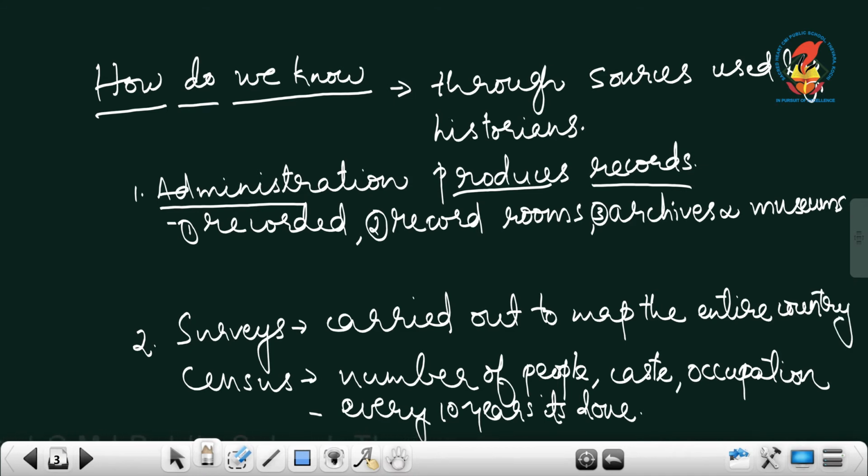So, surveys are carried out to map the entire country. Census is done to find out the number of people living in the area in all provinces, their caste, their occupation, for all these reasons.